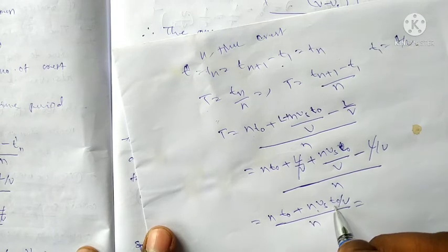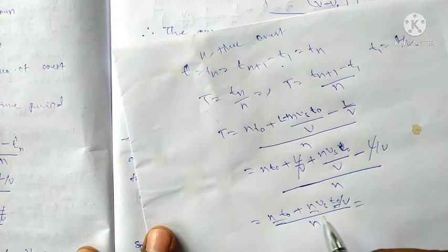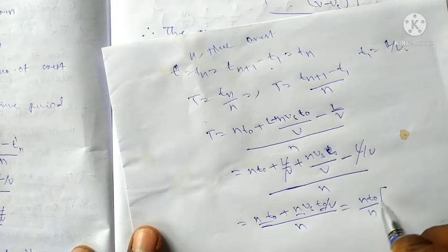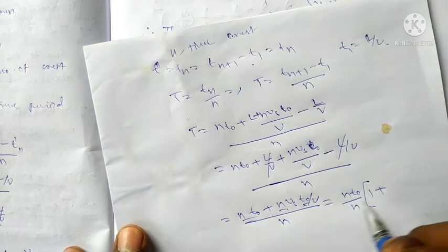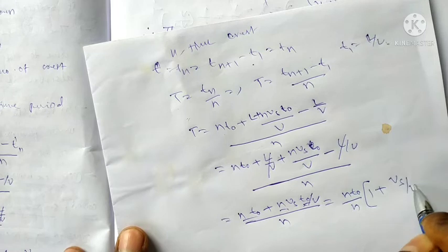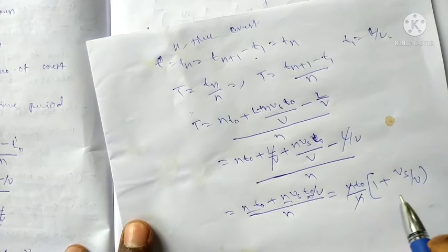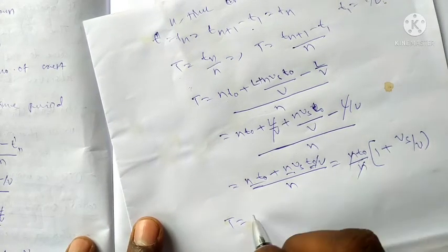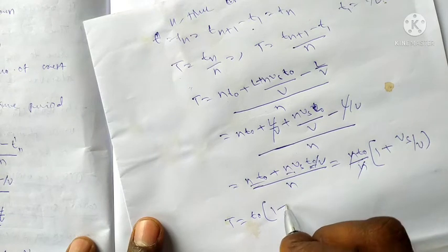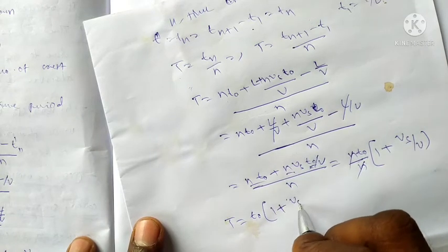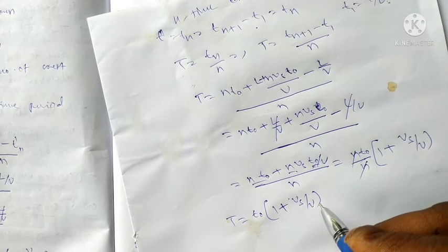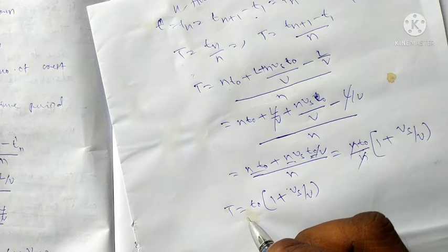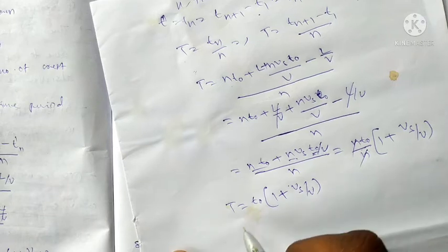We can take nT₀ common, so we get T₀ into 1 plus Vs by V, the n cancels. T is equal to T₀ into 1 plus Vs by V. That is the time period, the time taken for n crystals.